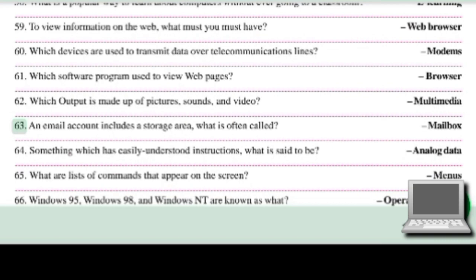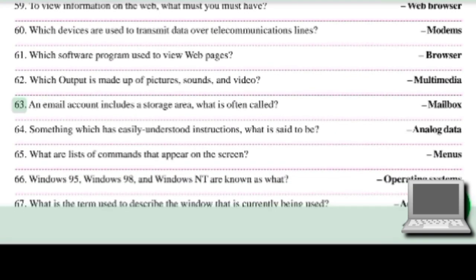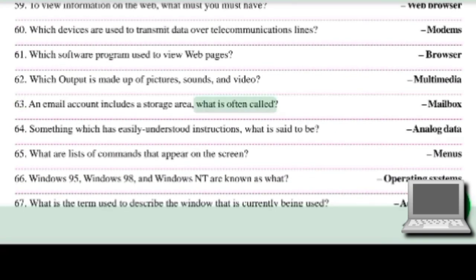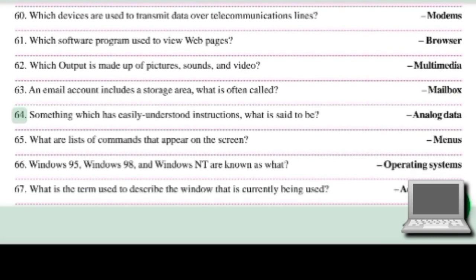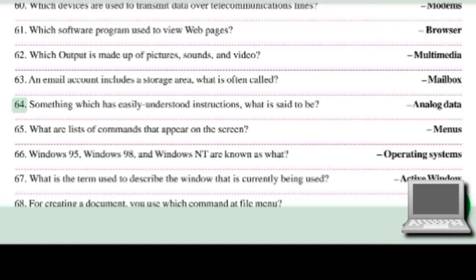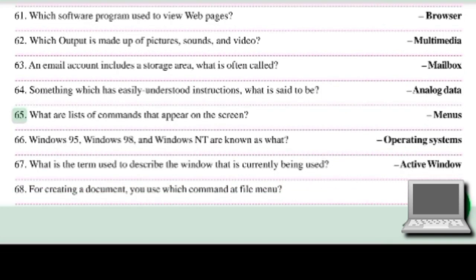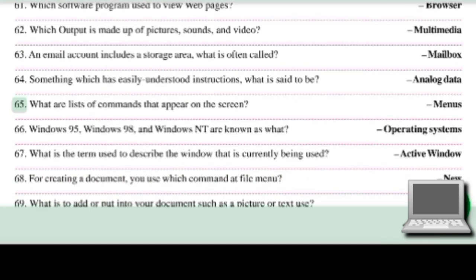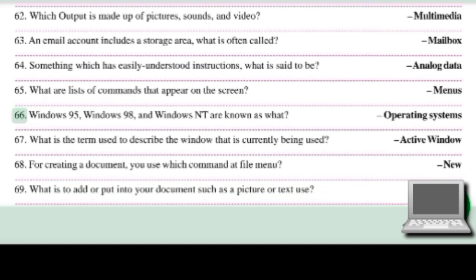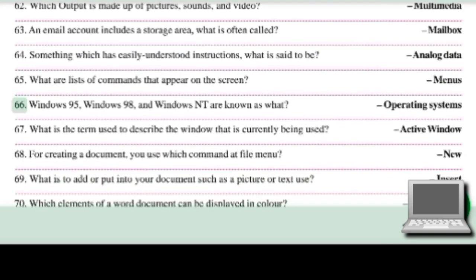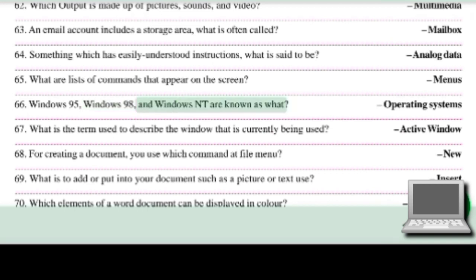Multimedia. 63. An email account includes a storage area, what is it often called? Mailbox. 64. Something which has easily understood instructions, what is it said to be? Analog data. 65. What are lists of commands that appear on the screen? Menus. 66. Windows 95, Windows 98, and Windows NT are known as what?